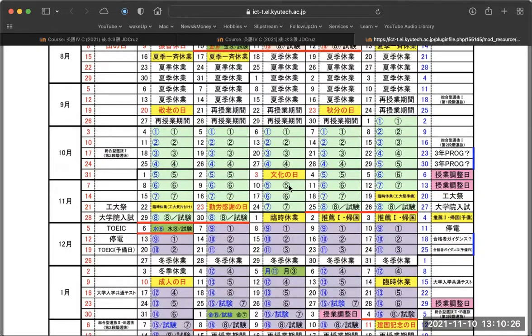So we're going to have a class today, the 17th. And then on the 17th, we've got to make sure that you're completely ready for your test, which is the next time that we meet on December 6th. That'll be your midterm test. Okay, but we still have time until next week to discuss this.